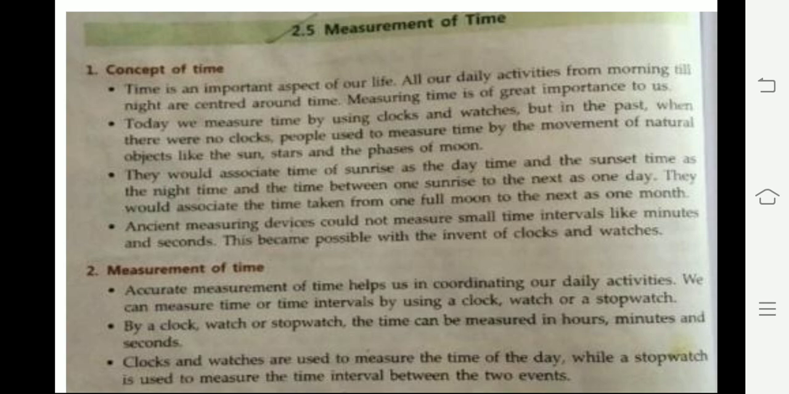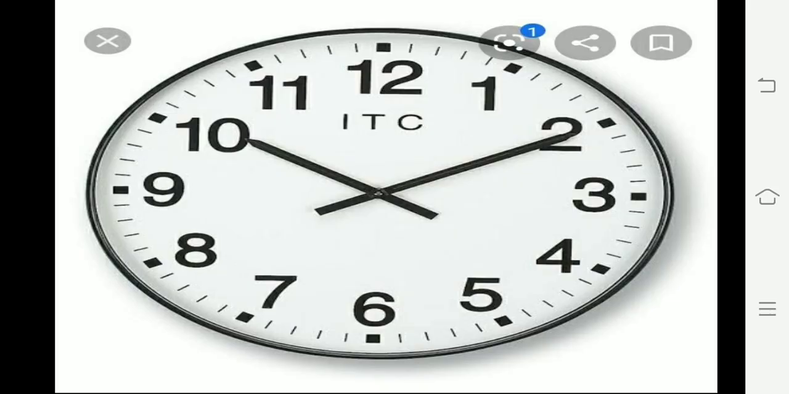Reading time from a clock or watch. The present day clocks and watches give time either in a 12-hour display or 24-hour display. Let's understand how to read the time from this clock. First one, 12-hour clock. In a 12-hour clock, the time is expressed in 12 hours. A 12-hour clock has two needles. The shorter needle is called the hour needle and the longer needle is called the minute needle. Some clocks have a third needle, that is called the seconds needle also.